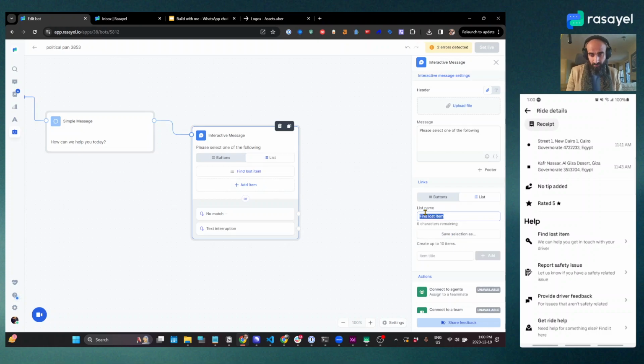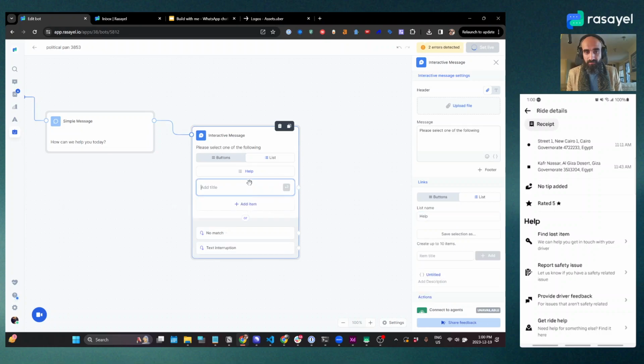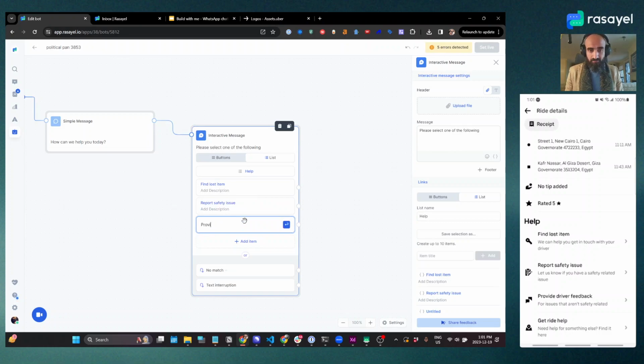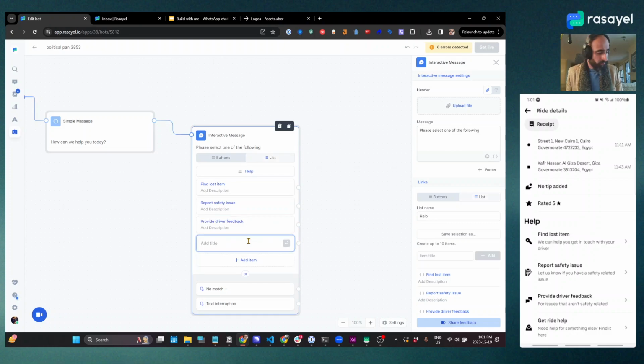Help. That's the title for our list. And we'll start with find lost item, enter. You can have a description here too. Report safety issue, and then provide driver feedback and get ride help.